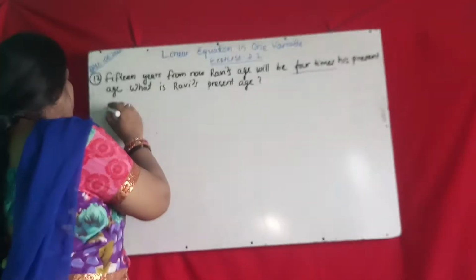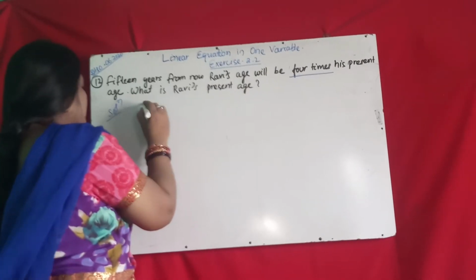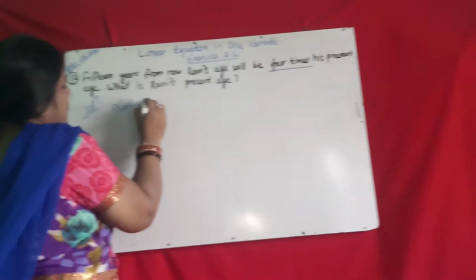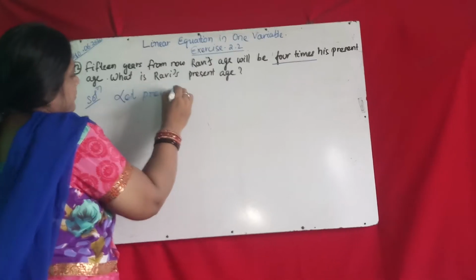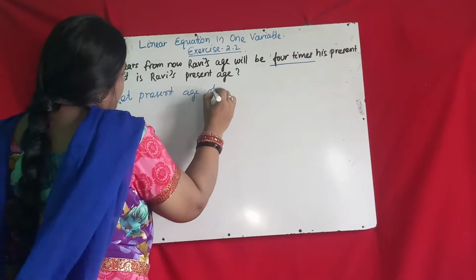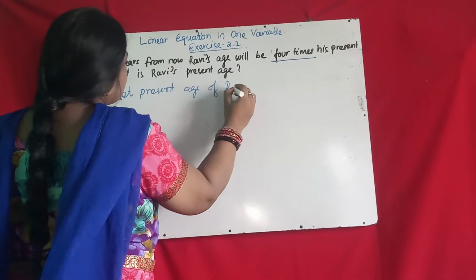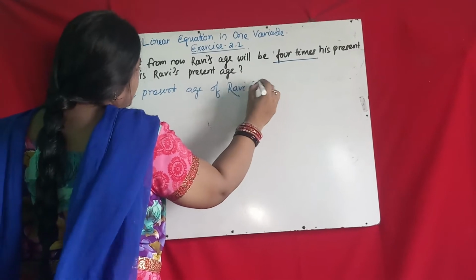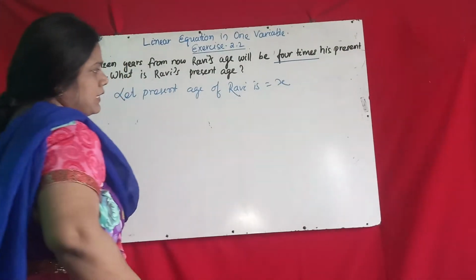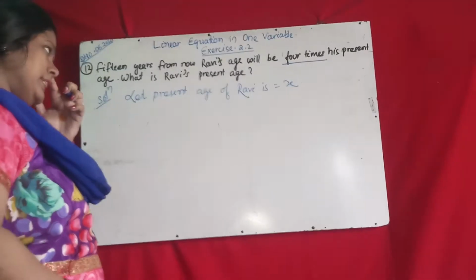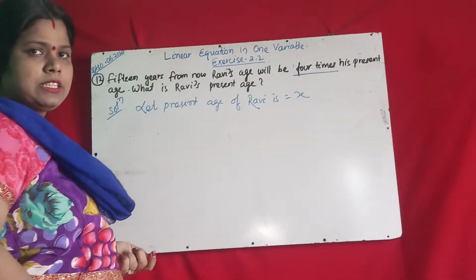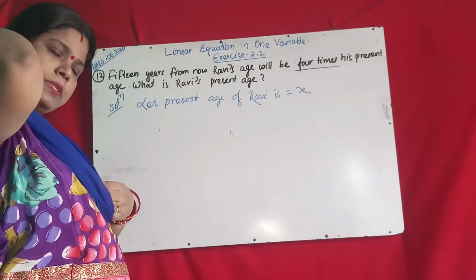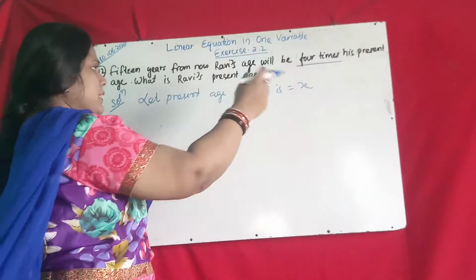So solution. Let the present age be x. If the present age is x, then after 15 years it must be x plus 15. 15 years will be added to his age.